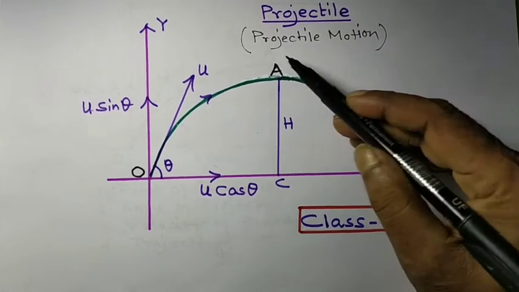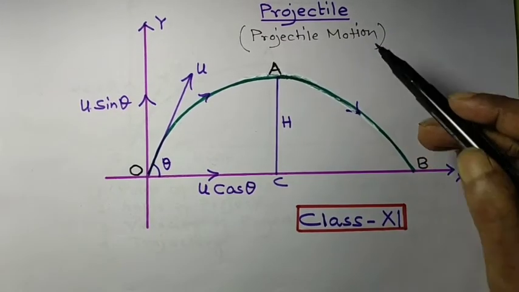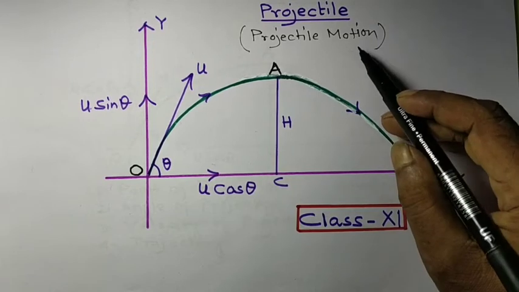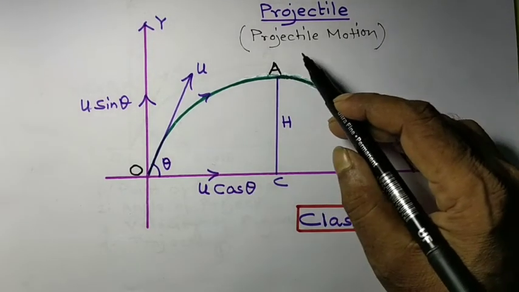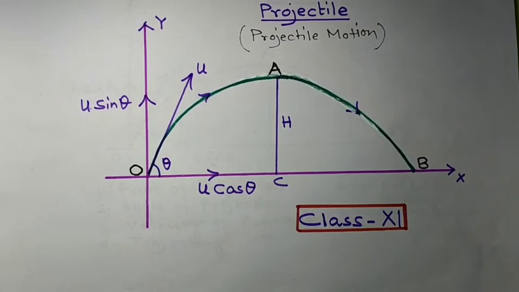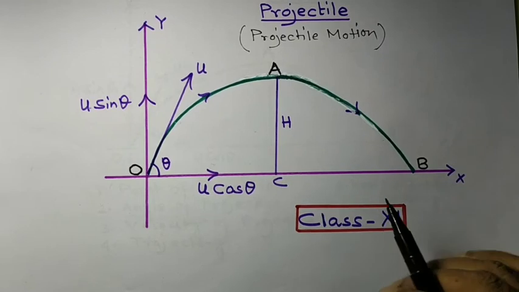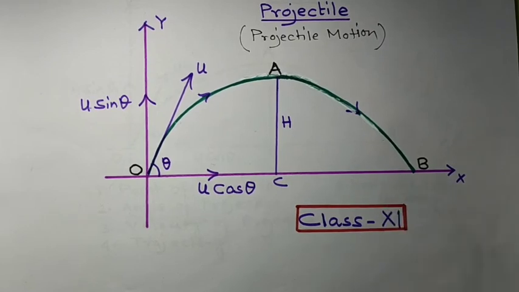Now projectile motion, we will know what is the projectile motion. The motion made by a projectile is called a projectile motion. Now before going to discuss projectile motion, we have to remember the following things.